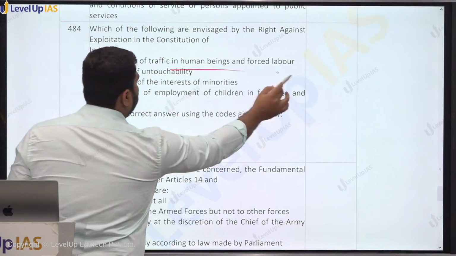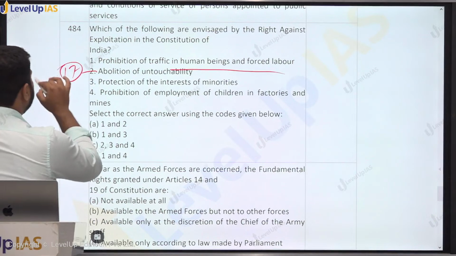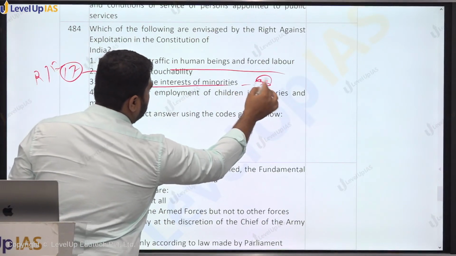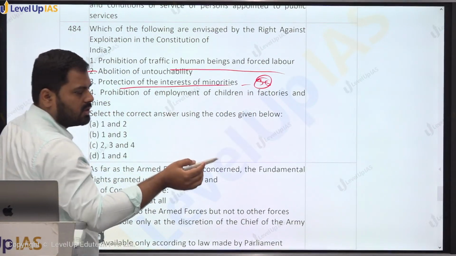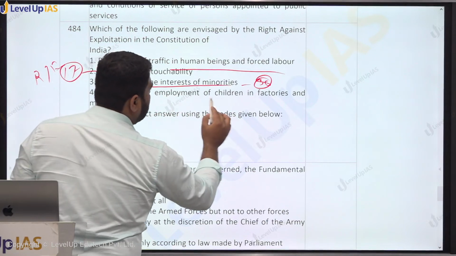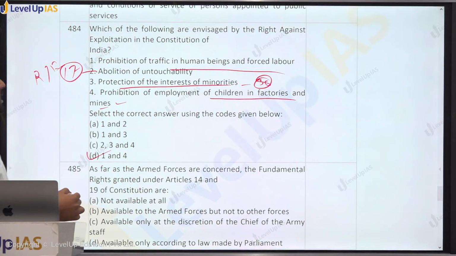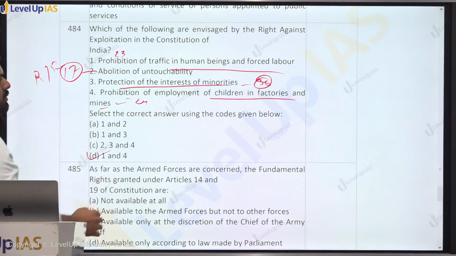Prohibition of traffic in human beings and forced labour; abolition of untouchability, this is Article 17, right to equality; protection of the interest of minorities, Article 30, 29 and 30. 29 is for any section of the citizens. Prohibition of the employment of children in the factories, so this is there. 1 and 4, D. These are the two parts. So this is given under Article 23, this is given under Article 24.